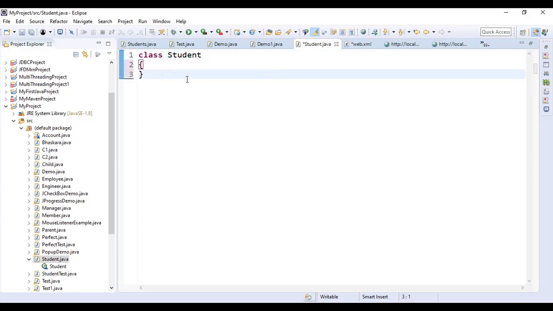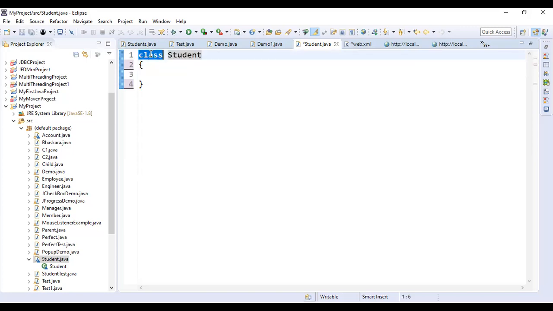Class name: Java actually follows one standard. When we give any class name, the first letter of the class name should be a capital. All built-in Java classes start with a capital letter. It is not mandatory, but it is recommended that when you define any user defined class, the first letter of the class is a capital. Follow Java standard coding.